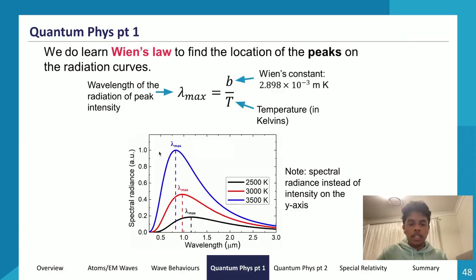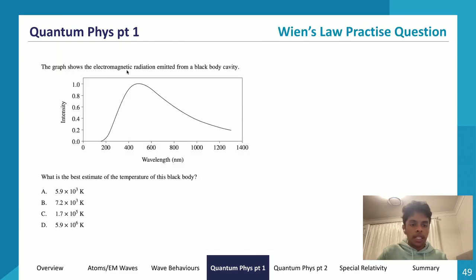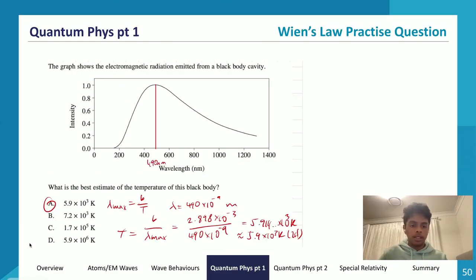So what we do is we first find the wavelength of maximum intensity. What is the wavelength of maximum intensity? It occurs somewhere around here, right? So we have the maximum intensity. We can now trace it downwards to where it is within the graph, and we'll find that wavelength emitted at maximum intensity, and we'll use Wien's law to calculate the temperature, just like how I did earlier. So what is the wavelength of maximum intensity? It is 490 nanometers, give or take a few nanometers, but approximately 490.